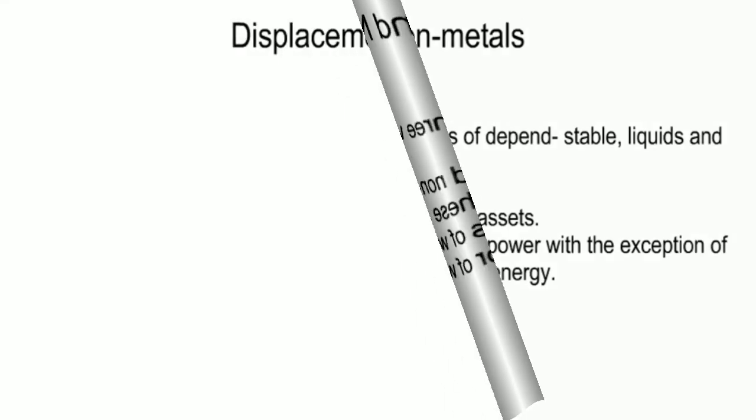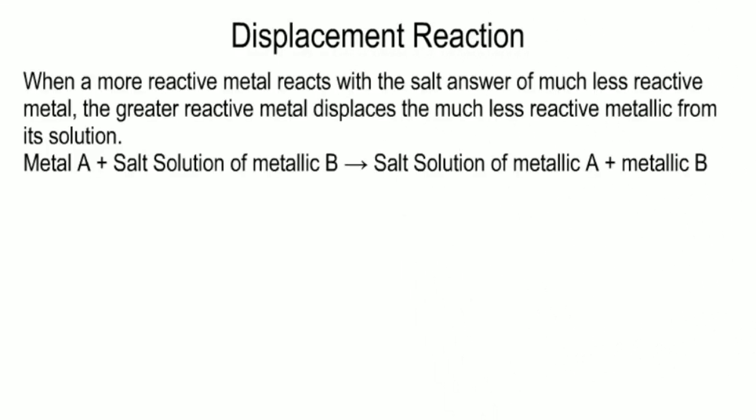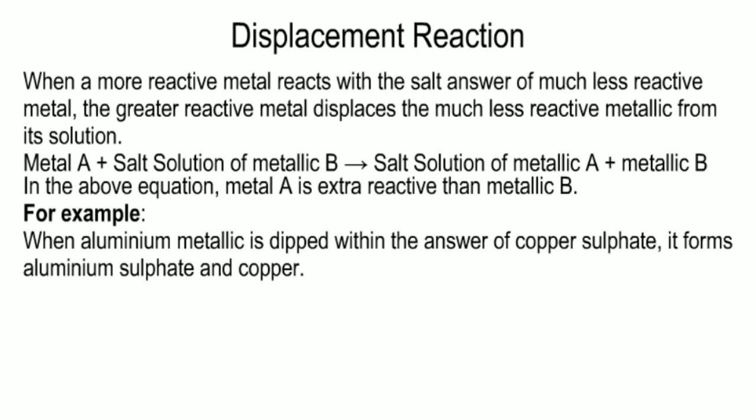Displacement reaction. When a more reactive metal reacts with the salt solution of a less reactive metal, the more reactive metal displaces the less reactive metal from its solution. Metal A plus salt solution of metal B gives salt solution of metal A plus metal B. In the above equation, metal A is more reactive than metal B. For example, when aluminium metal is dipped in the solution of copper sulfate, it forms aluminium sulfate and copper.